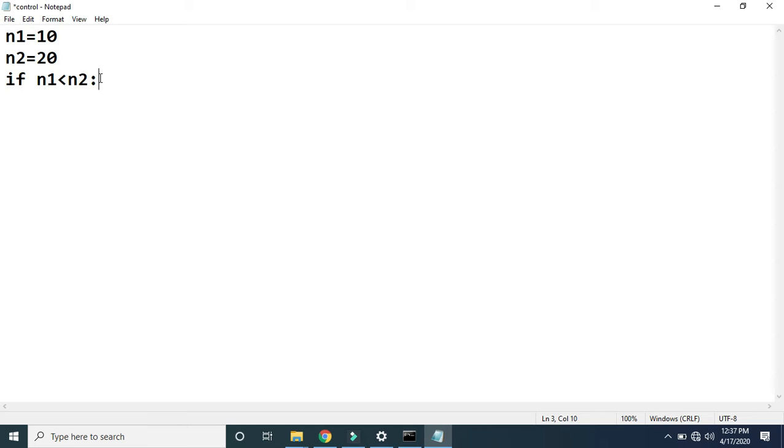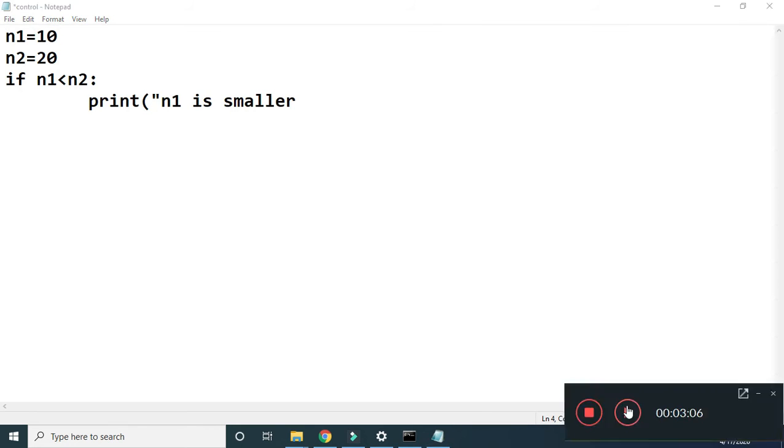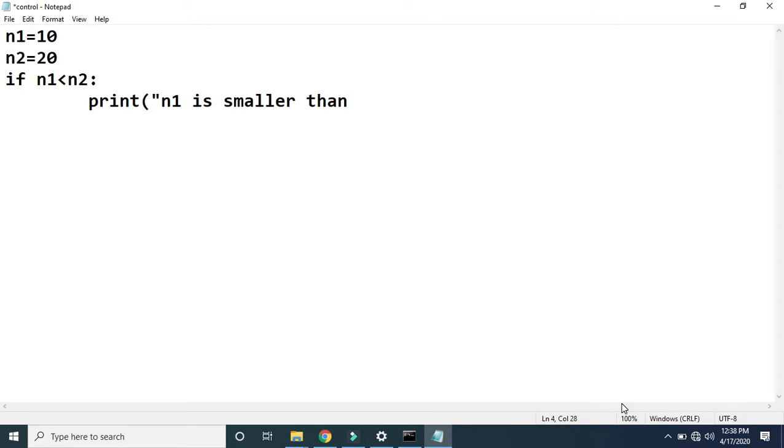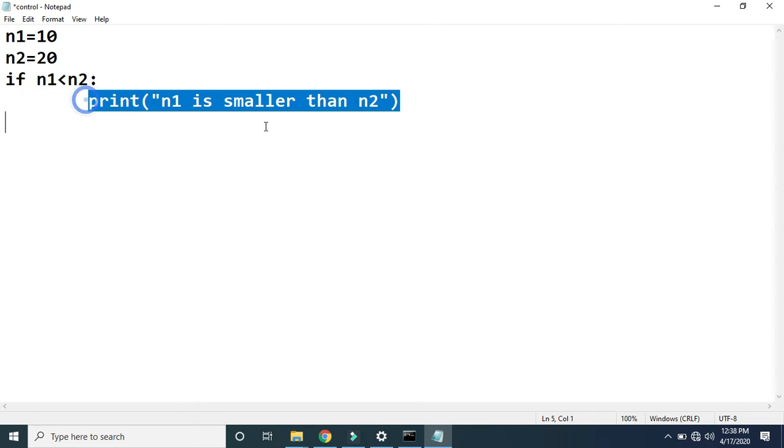Now if this condition is true, then we can print "n1 is smaller than n2". If this condition is true, then this statement will be executed. But if this condition is false, then this statement will not be executed.